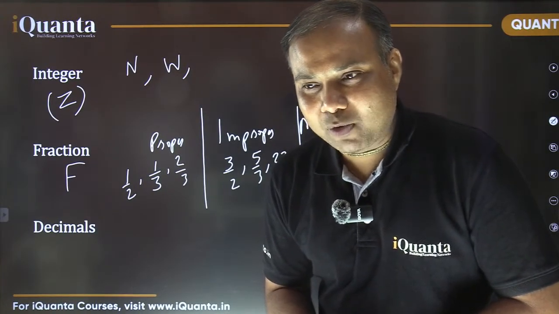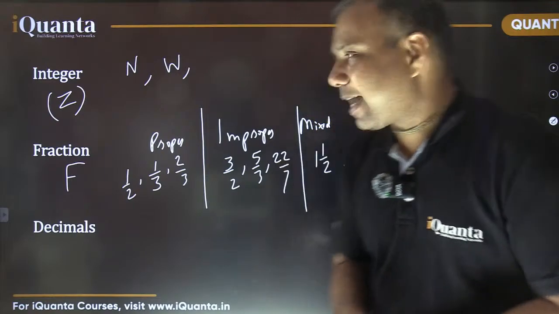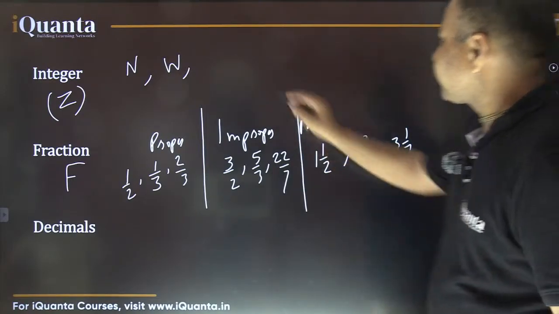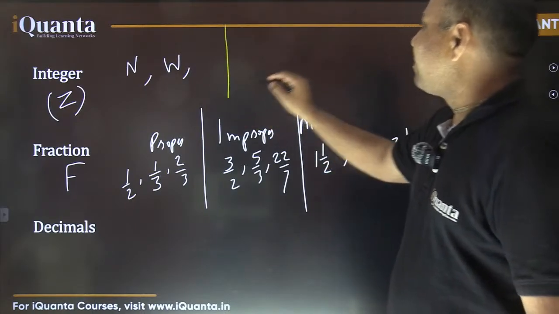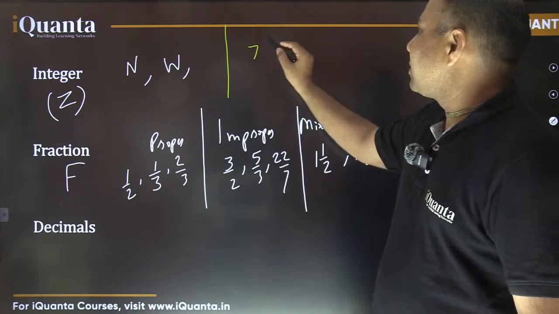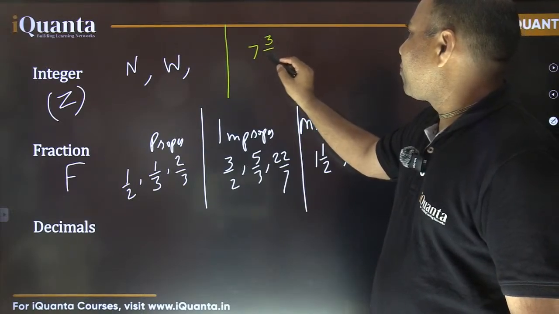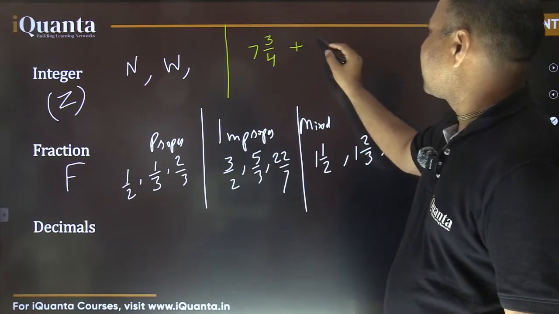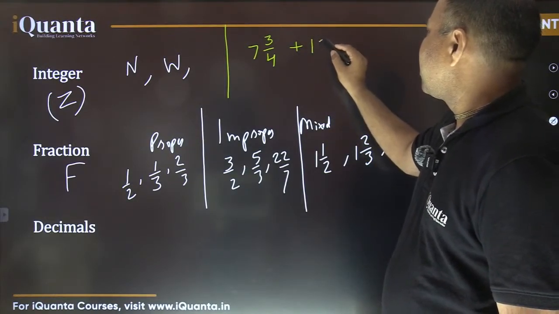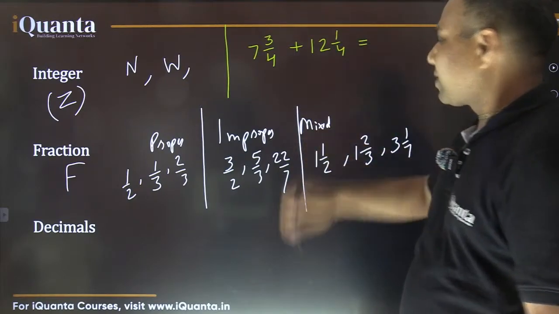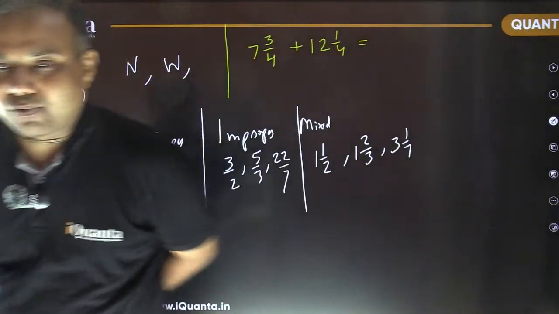Okay, before I move further, I would like to ask you a small question. Please answer this fast. I need you to do a simple calculation: 7 3 by 4 plus 12 1 by 4. Please answer fast.